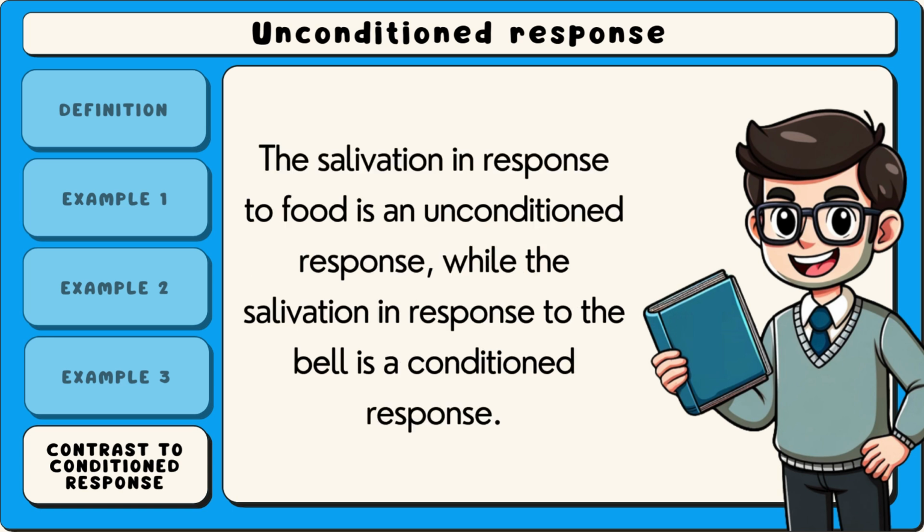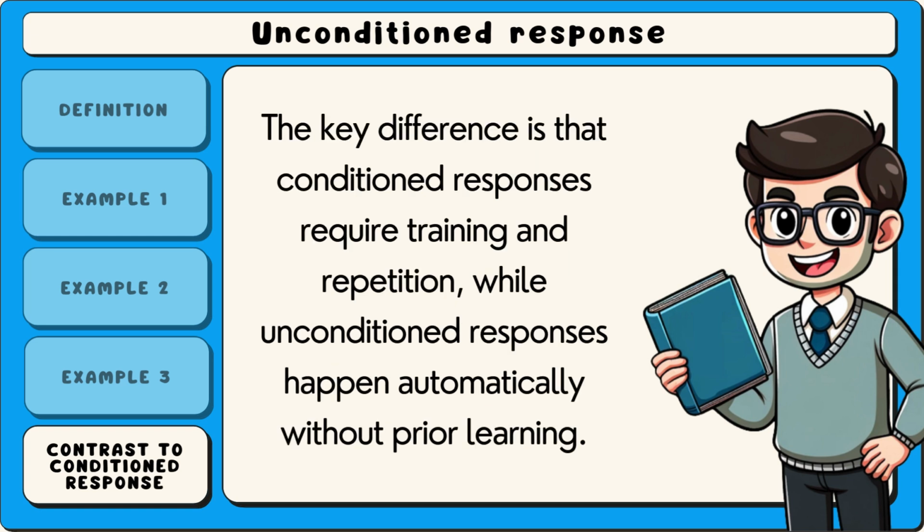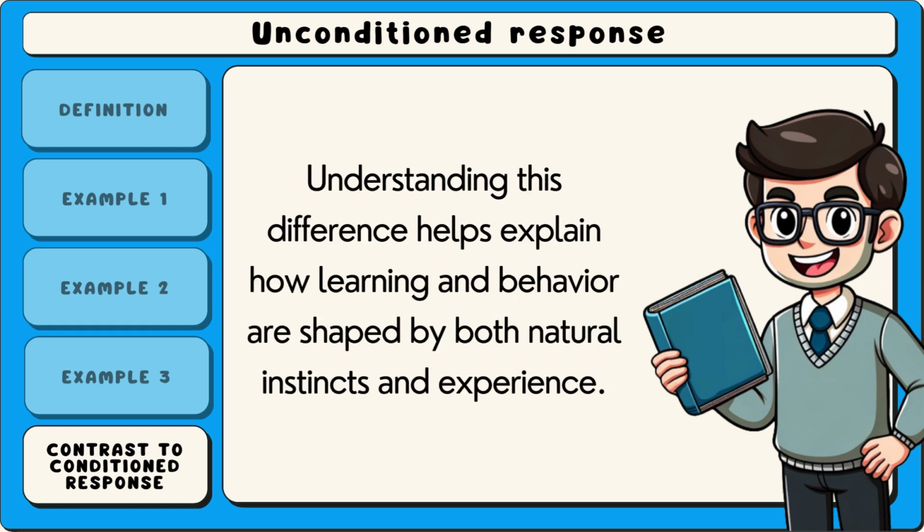The salivation in response to food is an unconditioned response, while the salivation in response to the bell is a conditioned response. The key difference is that conditioned responses require training and repetition, while unconditioned responses happen automatically without prior learning. Understanding this difference helps explain how learning and behavior are shaped by both natural instincts and experience.